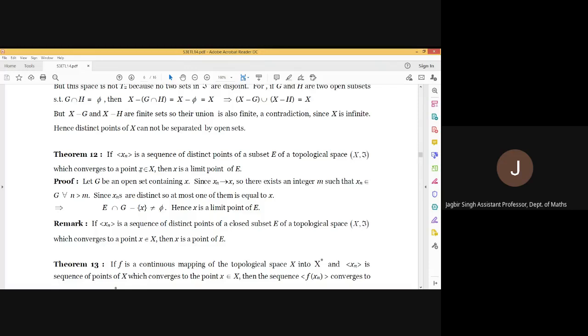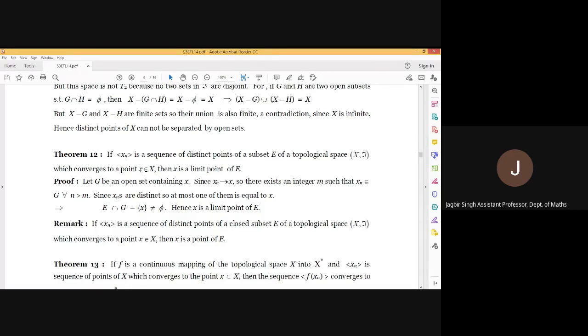Okay. So the next remark follows due to this theorem: if xn is a sequence of distinct points of a closed subset E of a topological space X, which converges to some x, then x is a limit point of it.